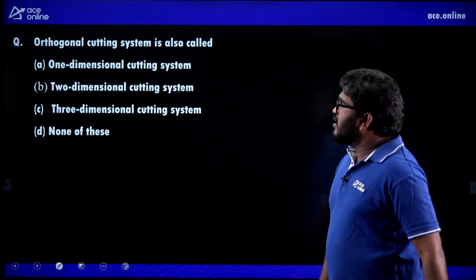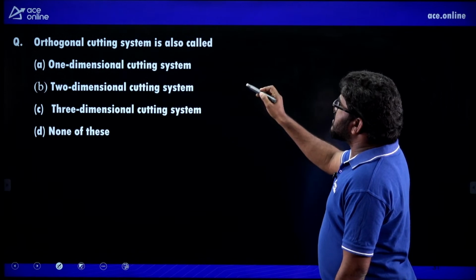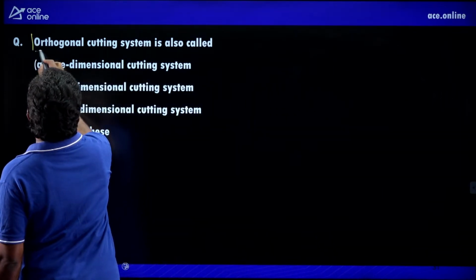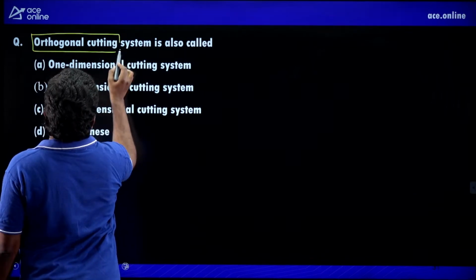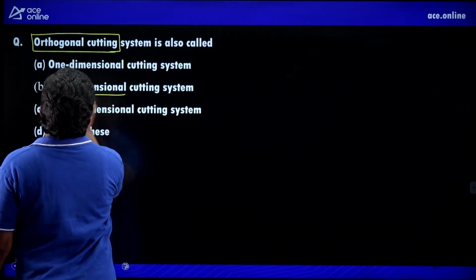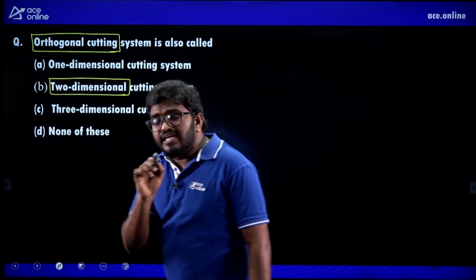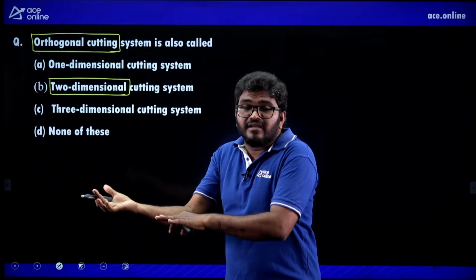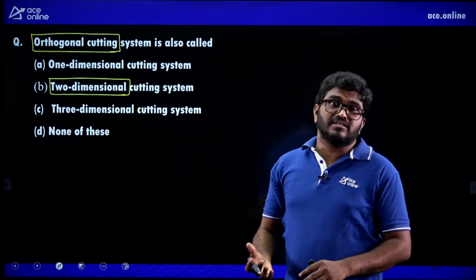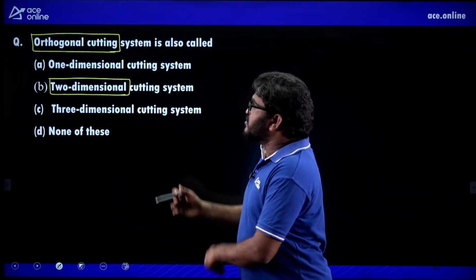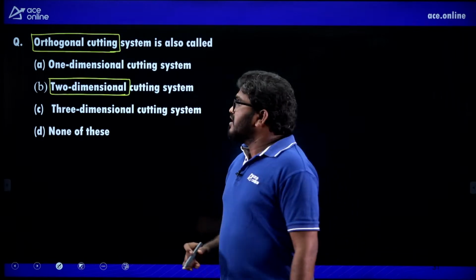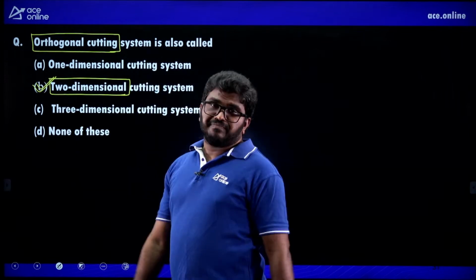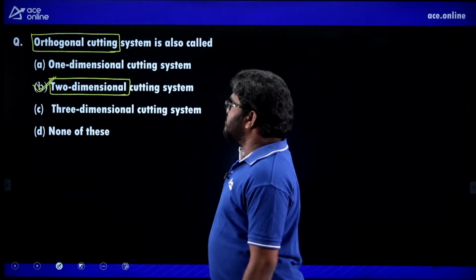Next question. Orthogonal cutting system is also called as. Orthogonal cutting system is a two-dimensional cutting system. We are calculating the cutting forces by considering a plane. That's why it's an orthogonal cutting system, and that's why it's a two-dimensional cutting system. So B is the correct answer.